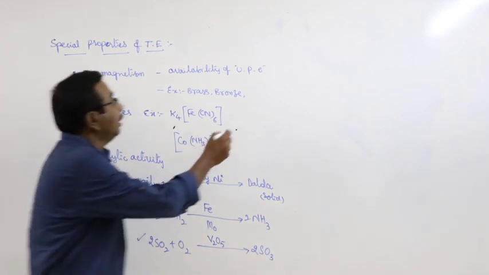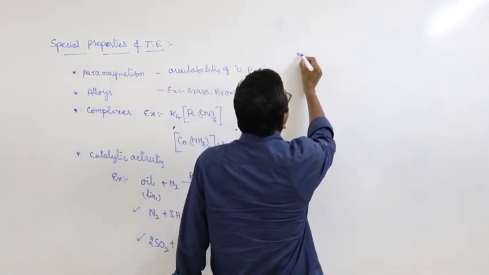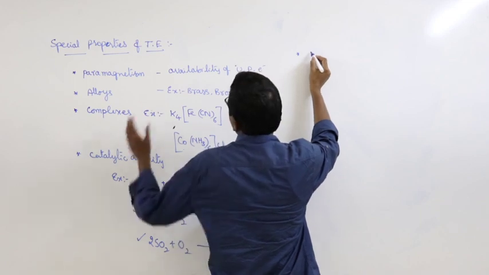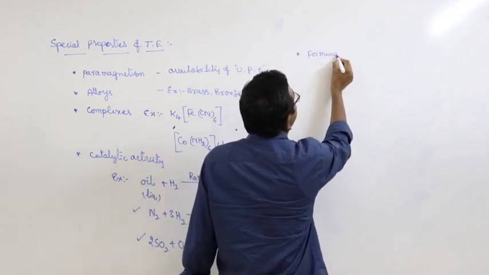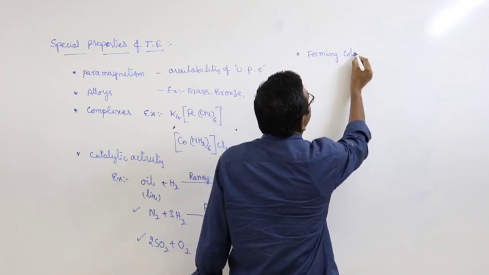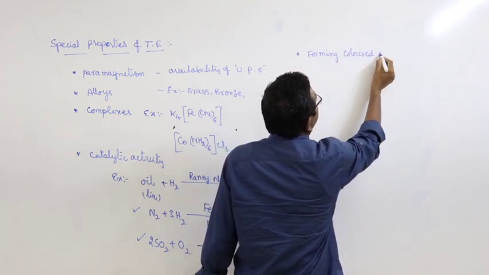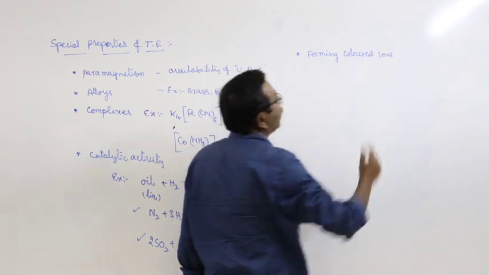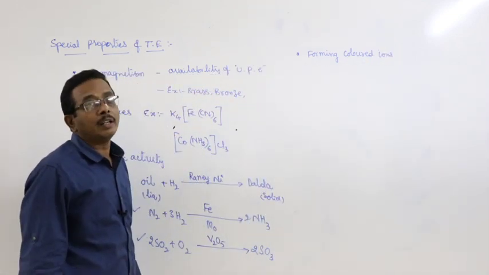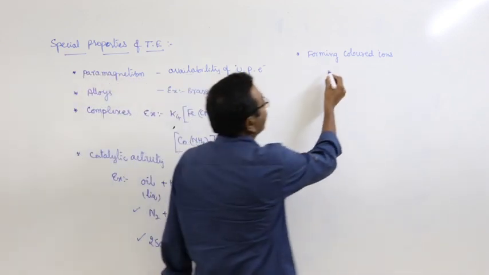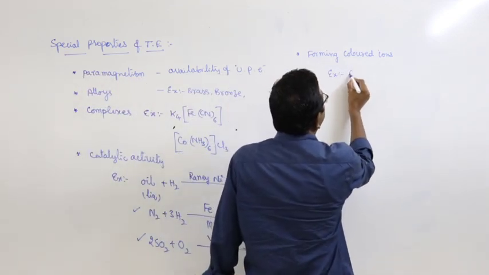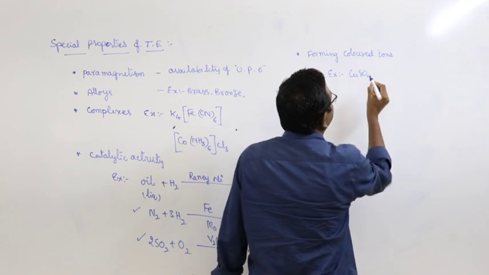And there is another important property, that is, transition elements or metals form colored ions. How can you explain this? Example, let us consider copper sulfate.